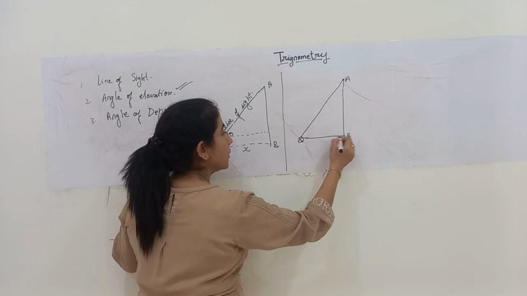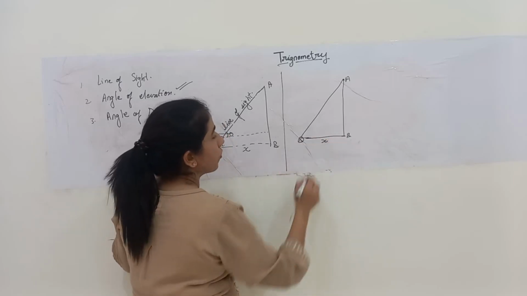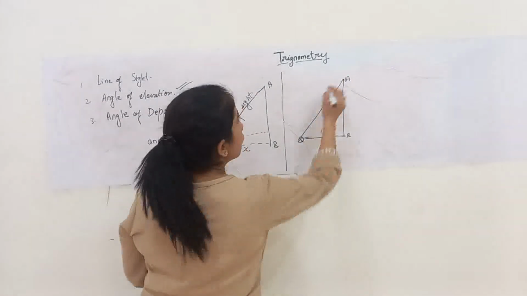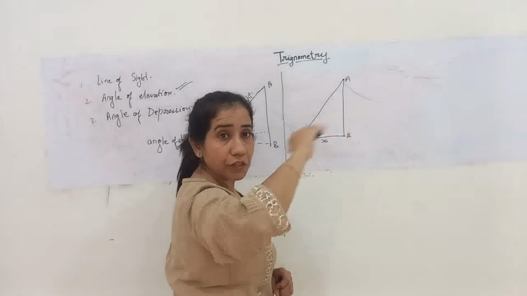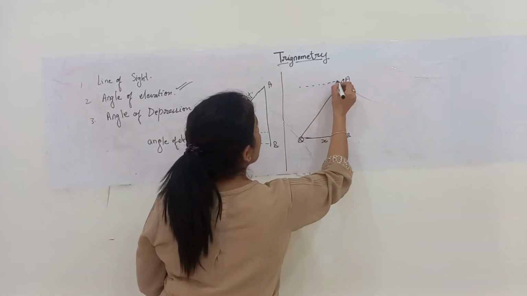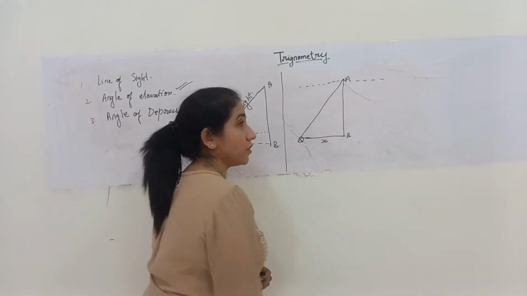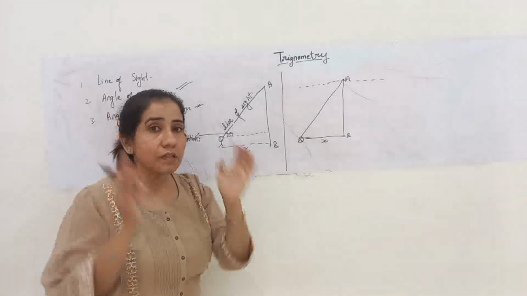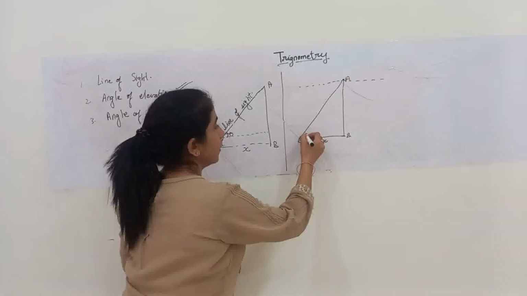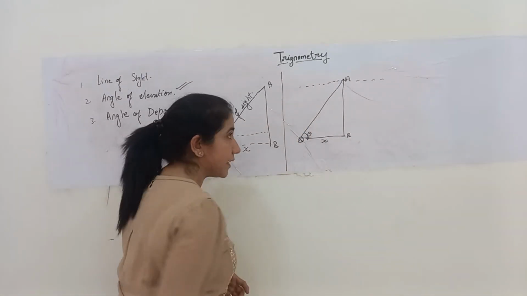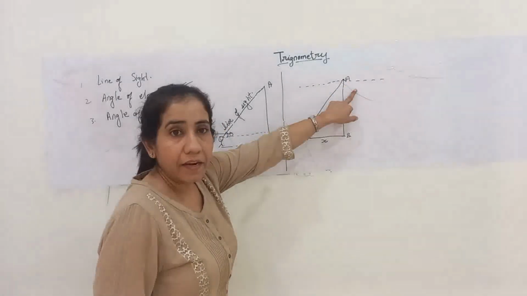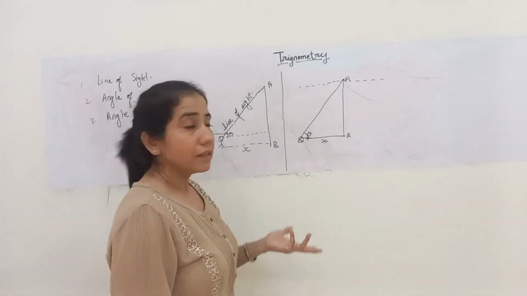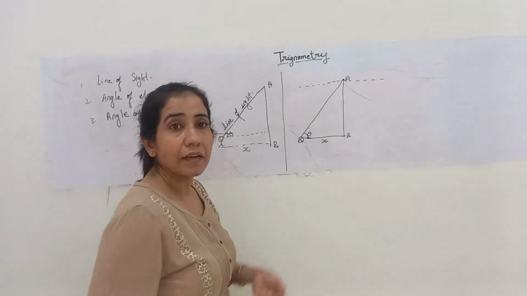This ball is, say for instance, at a distance x from B. Since the person is standing at the top of the tower, I'll draw a horizontal line with respect to its eyes, an imaginary line, because if I want to measure the angle, I need to know the concept. When the person is standing at a higher level and looking at a lower level, the angle formed, theta, is the angle of depression. But how did this angle come?